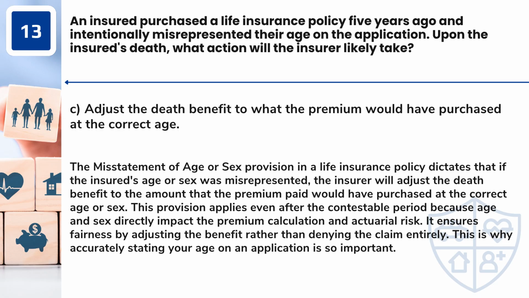Answer: C. Adjust the death benefit to what the premium would have purchased at the correct age. The misstatement of age or sex provision in a life insurance policy dictates that if the insured's age or sex was misrepresented, the insurer will adjust the death benefit to the amount that the premium paid would have purchased at the correct age or sex. This provision applies even after the contestable period because age and sex directly impact the premium calculation and actuarial risk. It ensures fairness by adjusting the benefit rather than denying the claim entirely. This is why accurately stating your age on an application is so important.